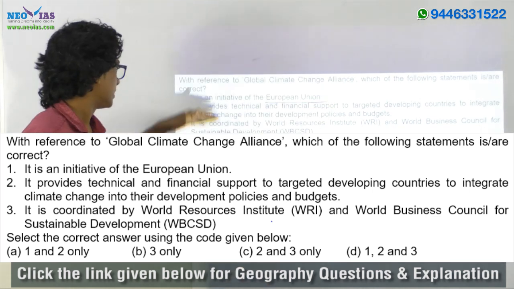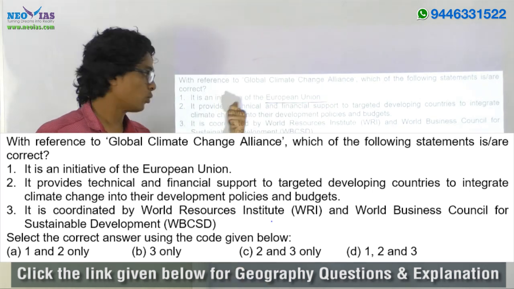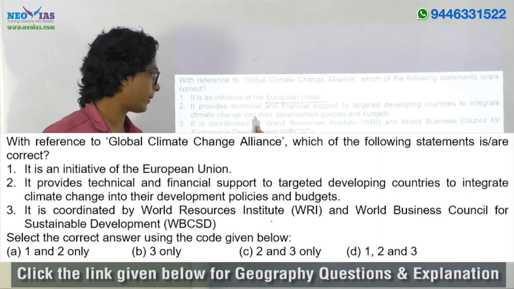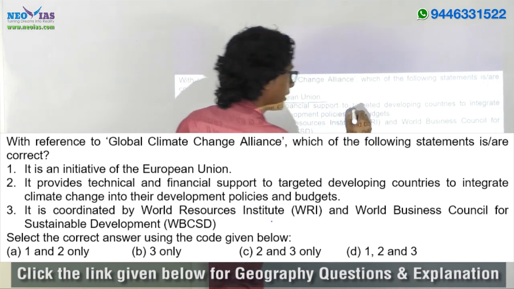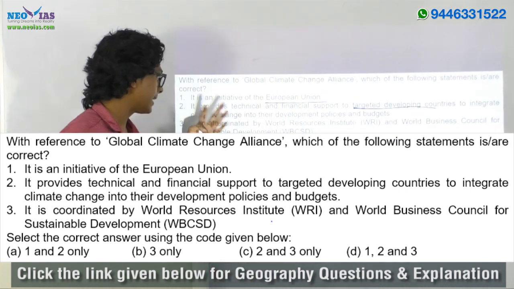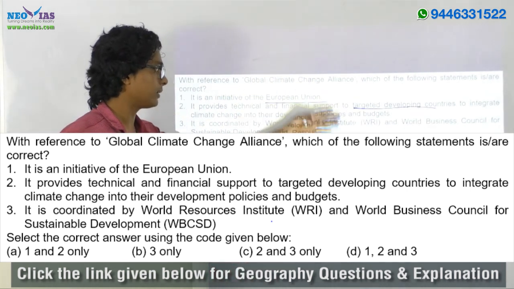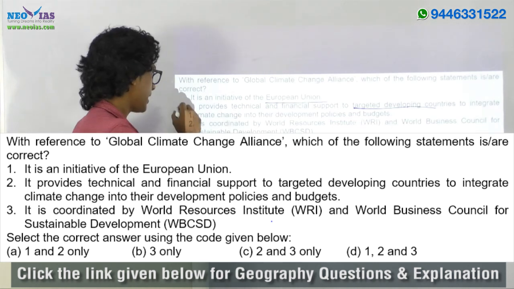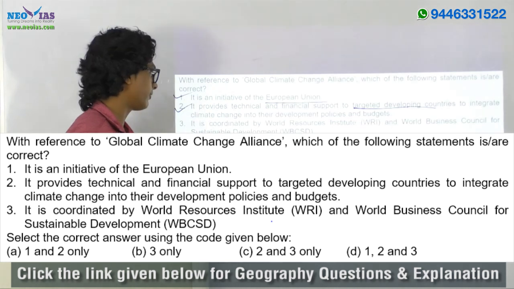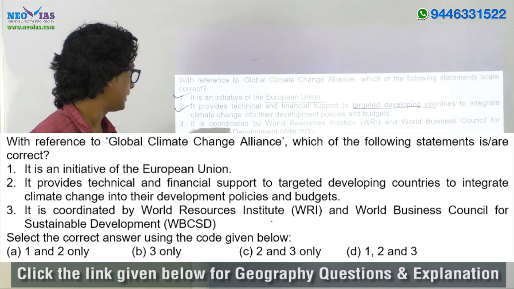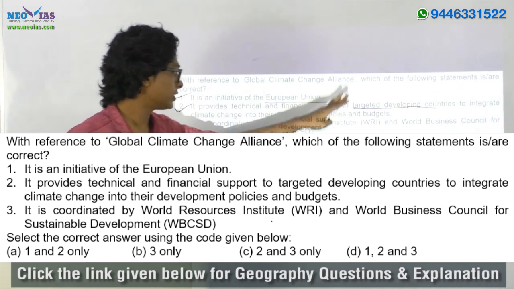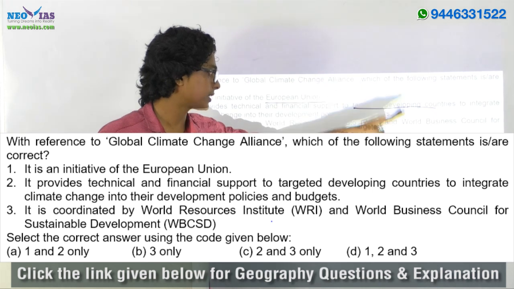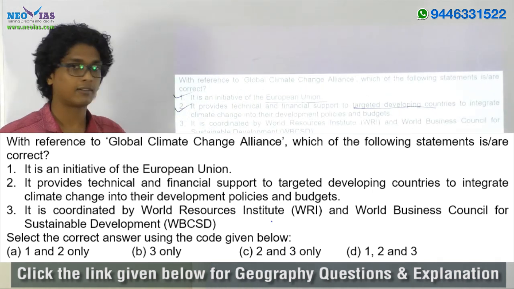Okay. So the first statement is true, and the second statement, it provides technical and financial support to targeted developing countries to integrate climate change into their development policies and budgets. Again, this second statement as well as the first statement is true, and the third statement, it is coordinated by World Resource Institute and World Business Council for Sustainable Development.